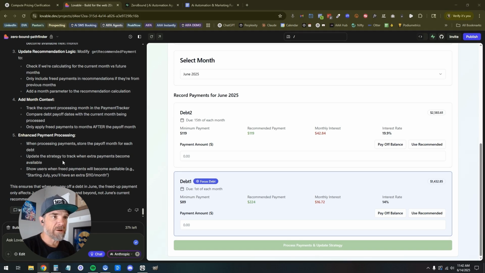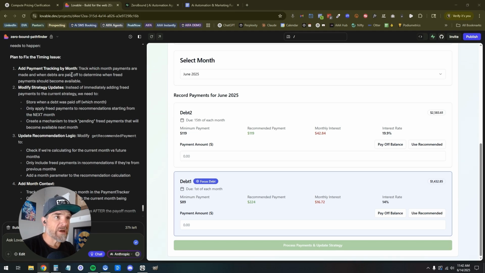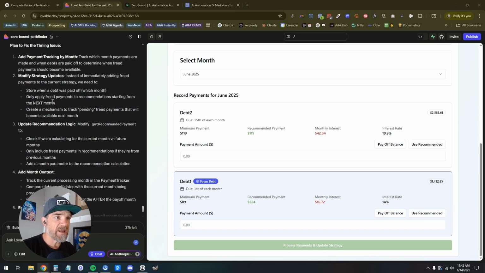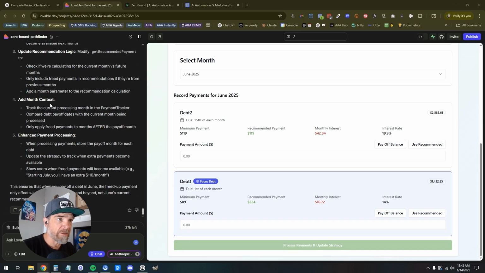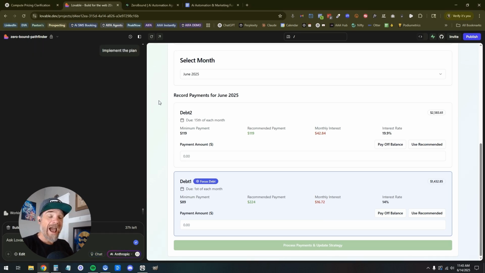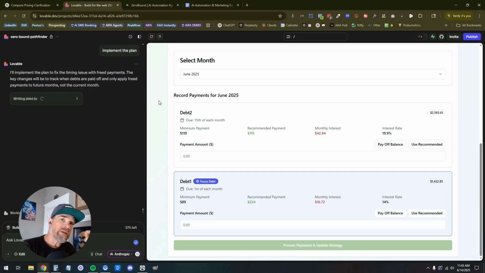Cool. You can see right here, it created the plan: add payment tracking by month, modify strategy updates, update recommendation logic. Cool, add the month context, enhance payment processing. Cool, let's go ahead and implement the plan. I can absolutely see this being an absolute gamification game changer for me. The only thing I'm not seeing right now is confetti on the screen when I make a payment or clear a debt or something like that. Again, I can add that later.